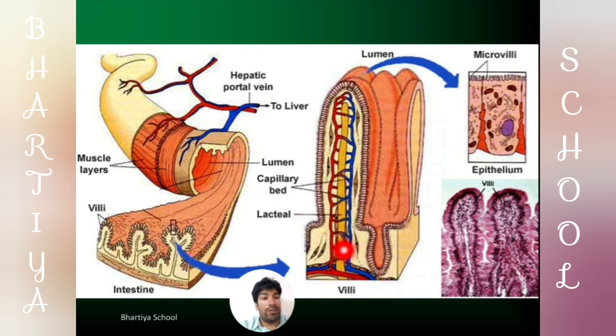It is lined by the brush border epithelium cells, which have small microscopic finger-like projections, therefore these are known as microvilli.